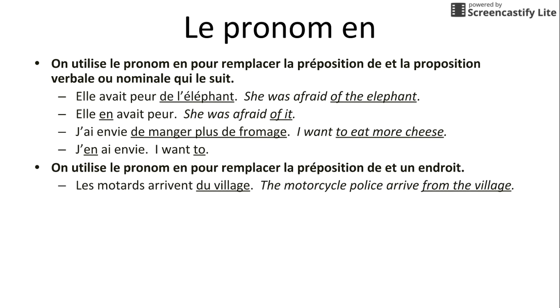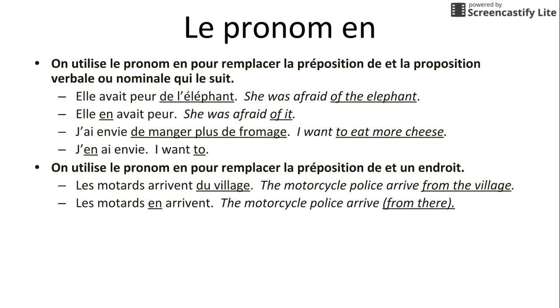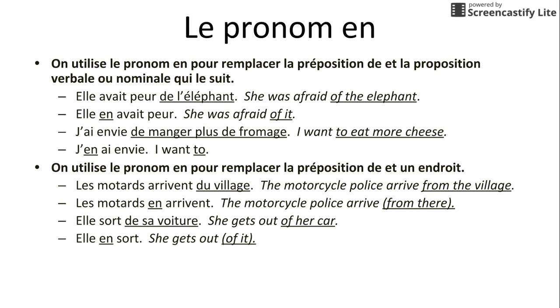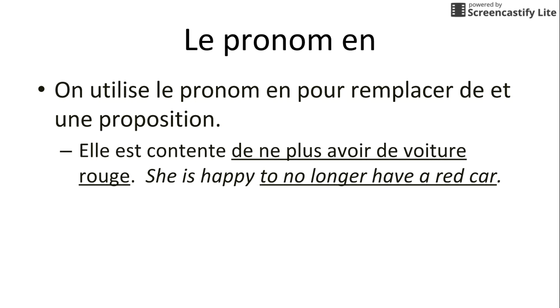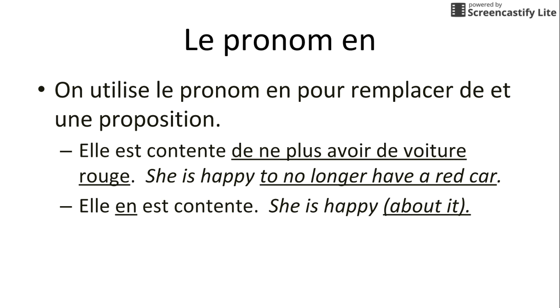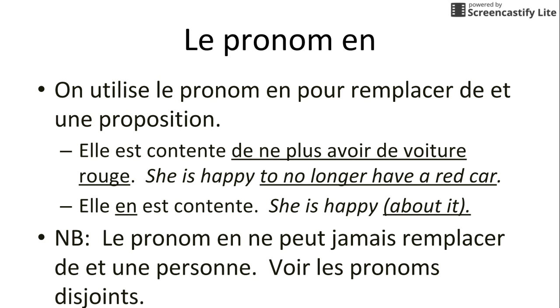And this pronoun can also be used to replace places when we're saying that we either arrived or came from there, if we have that preposition de. This pronoun is very useful in that it can replace an entire idea. So she's happy to no longer have a red car. She's happy about that whole concept. Elle en est contente. But again, this is a pronoun that does not replace people.